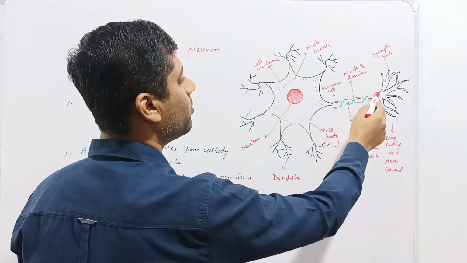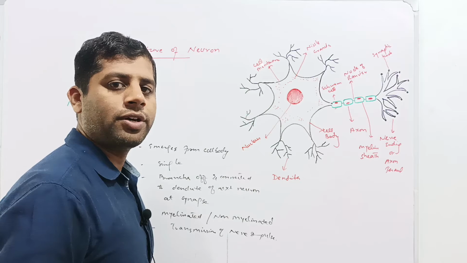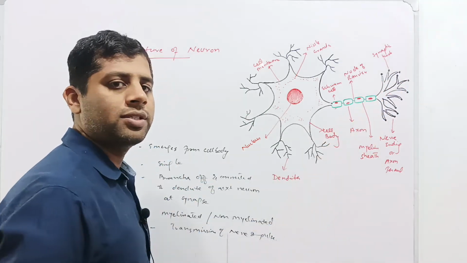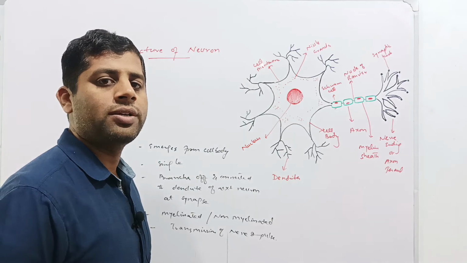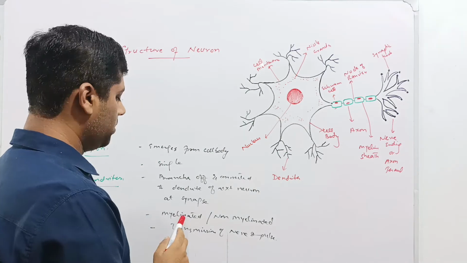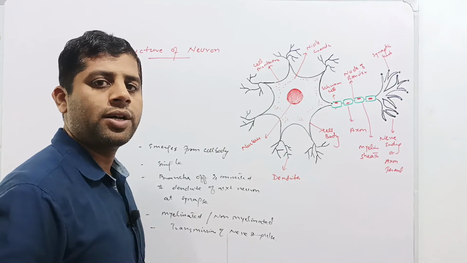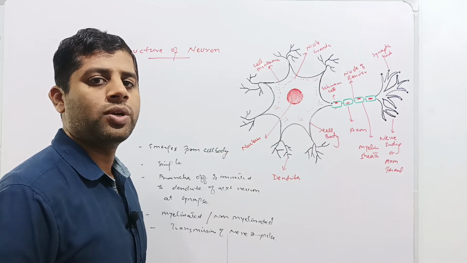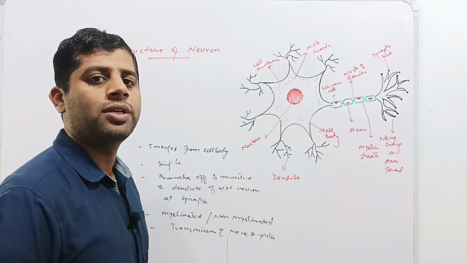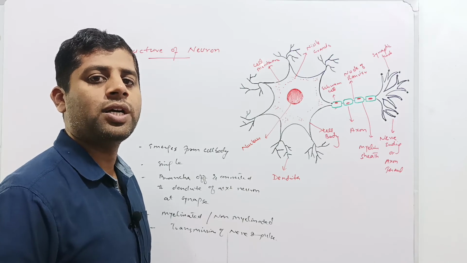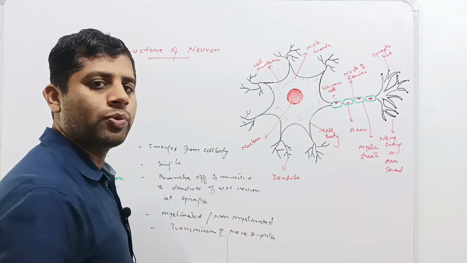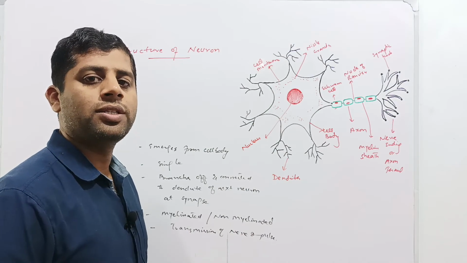This is the single axon from which various branches bud off having presynaptic knobs, and these axon terminals are nerve endings. These are connected to the next neuron at a dendrite by means of a synapse. The axons may be myelinated or non-myelinated. However, myelinated neurons are superior to non-myelinated neurons because the speed of nerve impulse transmission in myelinated neurons is much higher. The function of the axon is the transmission of nerve impulses from one neuron to another across the synapse.